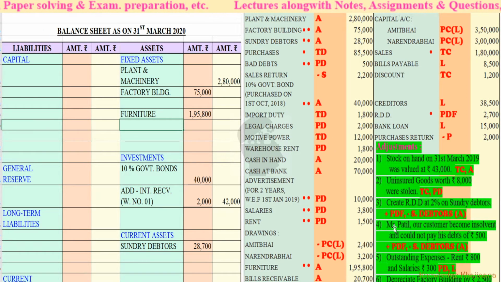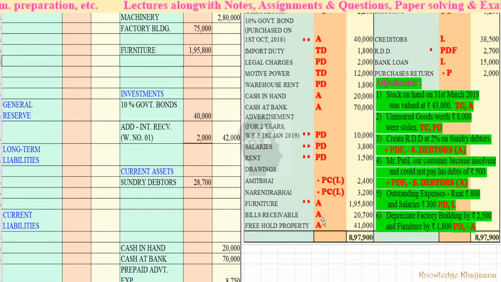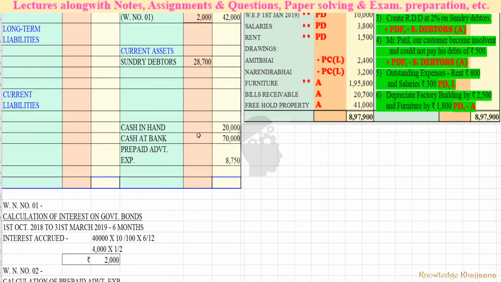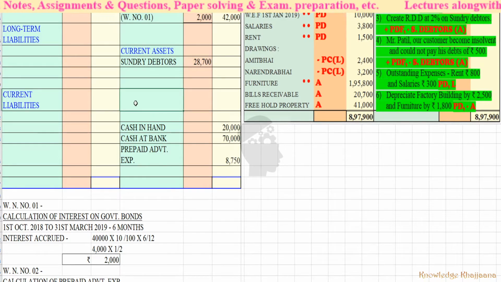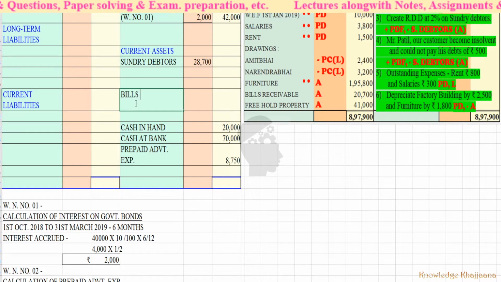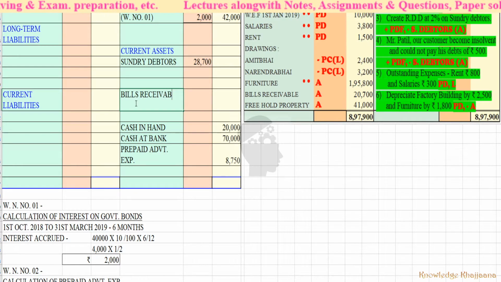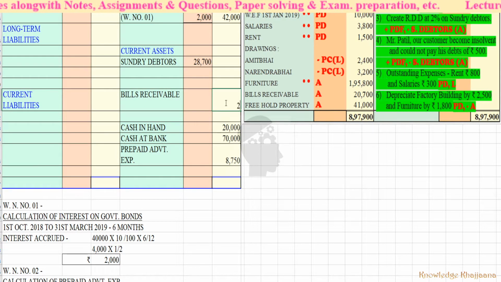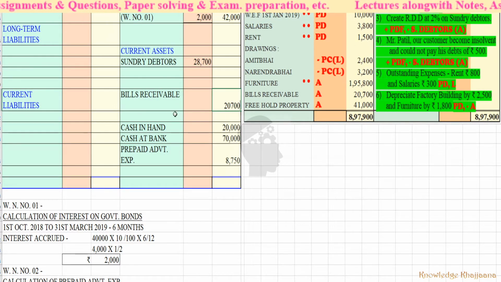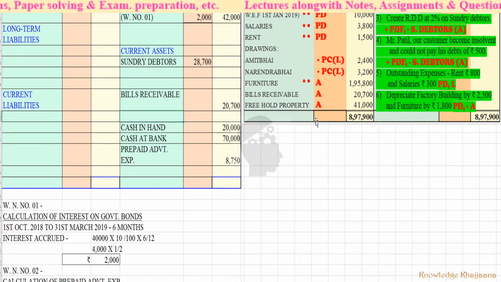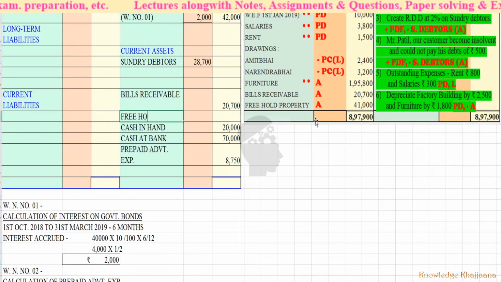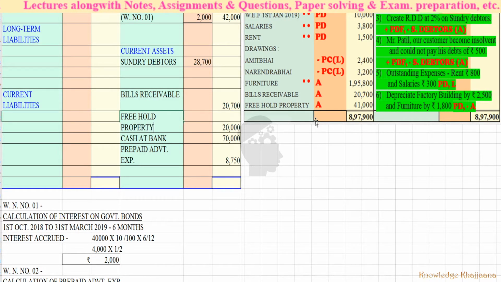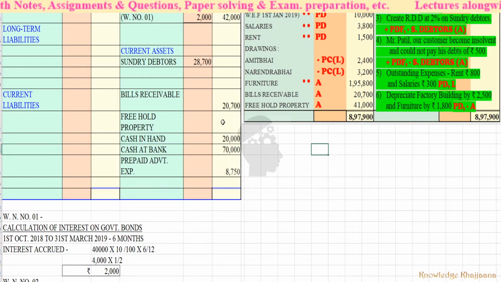Then bills receivable, a current asset, of amount 20,700. Freehold property, current asset, rupees 41,000.